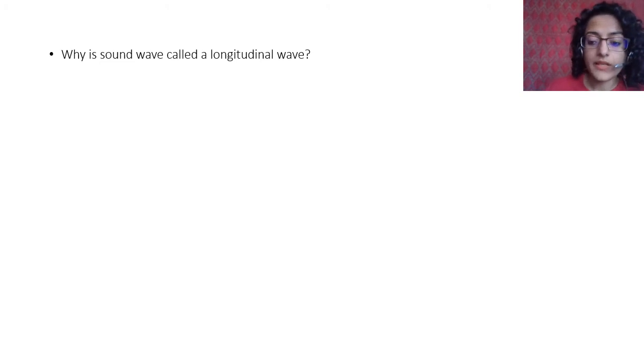The next question is, why is sound wave called a longitudinal wave? We have talked about two different kinds of waves, right? We have talked about longitudinal and transverse wave. So what is a longitudinal wave?